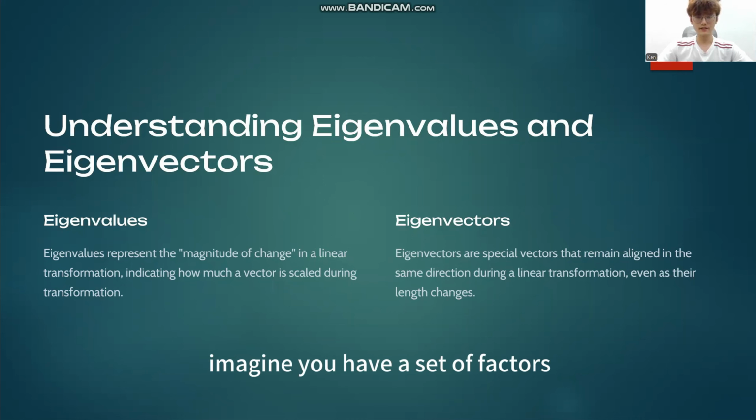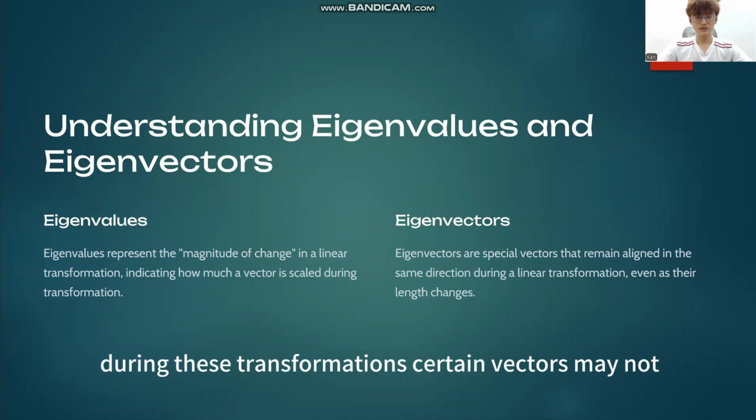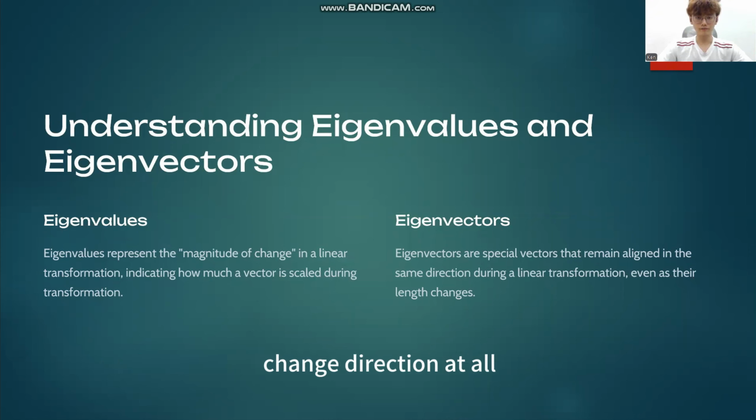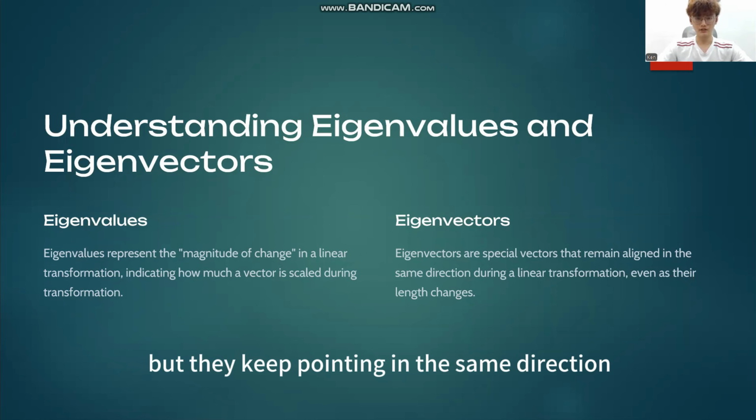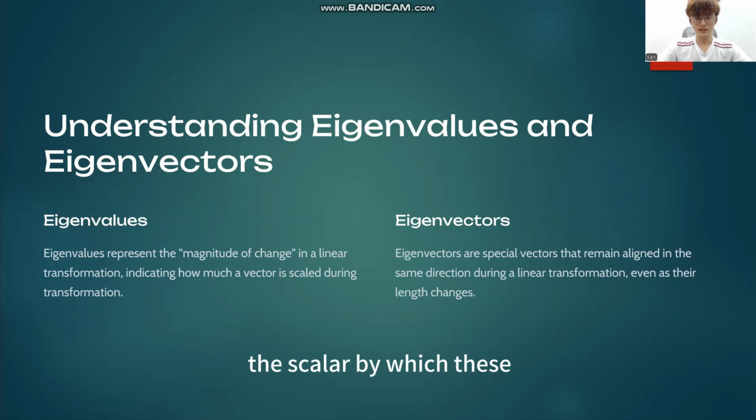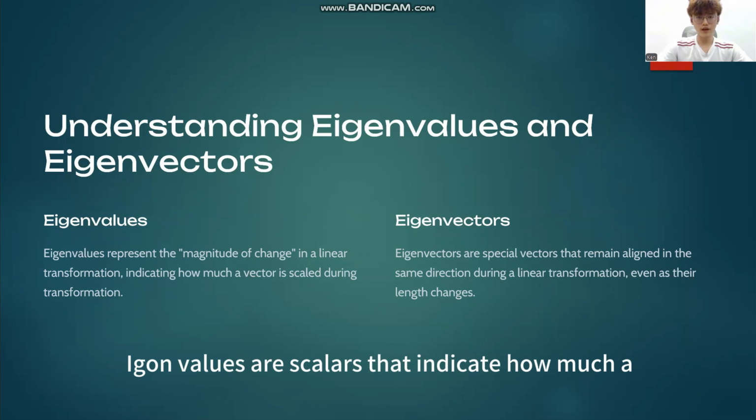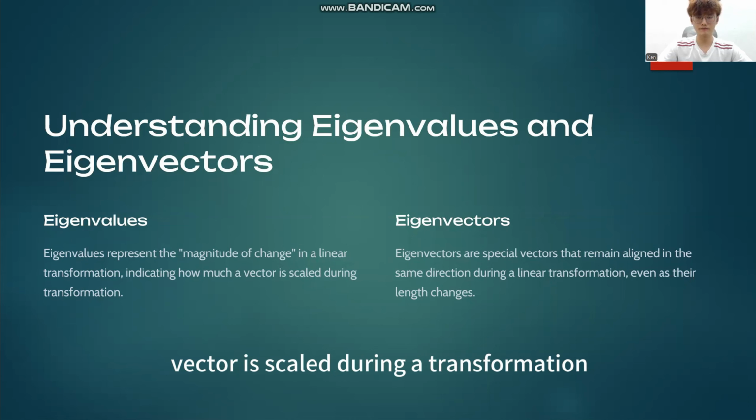Imagine you have a set of vectors and you perform some kind of transformation on them, such as scaling, rotating, or stretching them. During these transformations, certain vectors may not change direction at all. They might stretch or shrink, but they keep pointing in the same direction. The scalar by which these vectors are stretched or compressed is called the eigenvalue. In other words, eigenvalues are scalars that indicate how much a vector is scaled during a transformation.